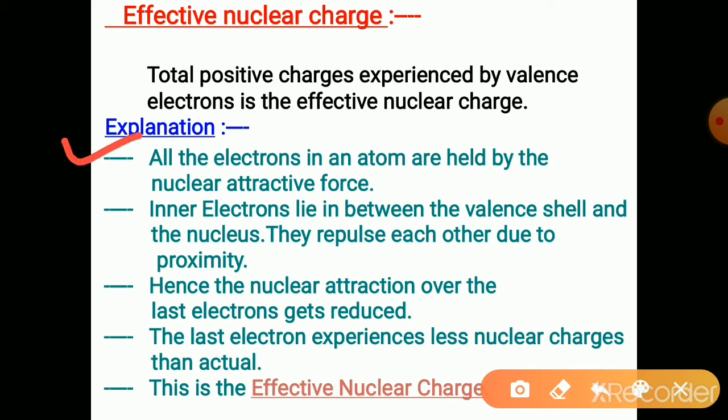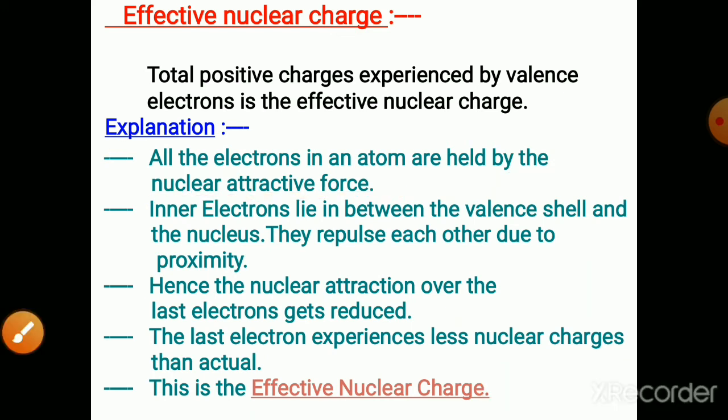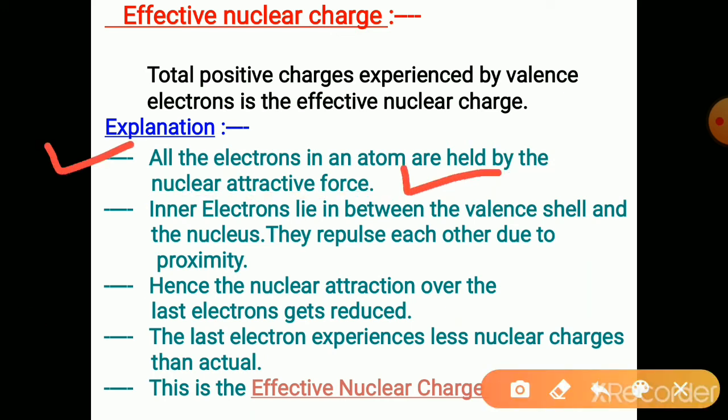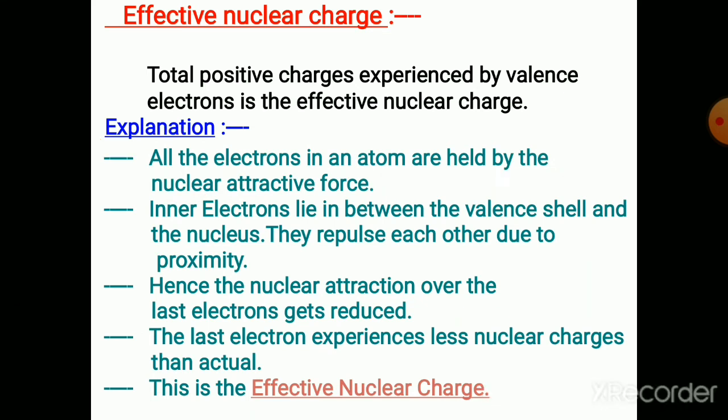All the electrons in an atom are held by the nuclear attractive force. Because the nucleus is positively charged and electrons are negatively charged, there exists an attractive force between the nucleus and the electrons.